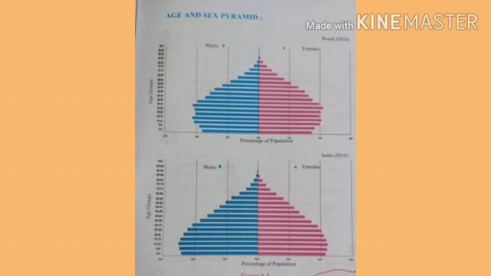In Brazil, aged people are more, which means their health facilities and medical facilities are good and better than our country's. In whichever countries facilities are better, the life expectancy of those countries is more. So in that manner, we can understand that in Brazil aged people are more, but in India the working or productive population is more.